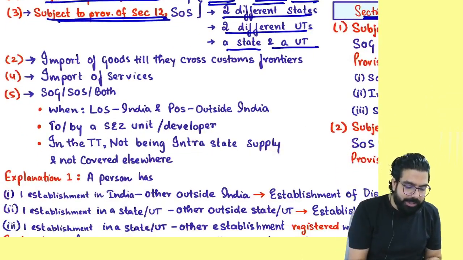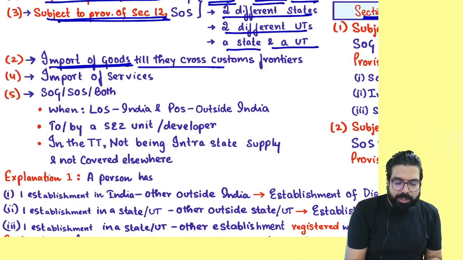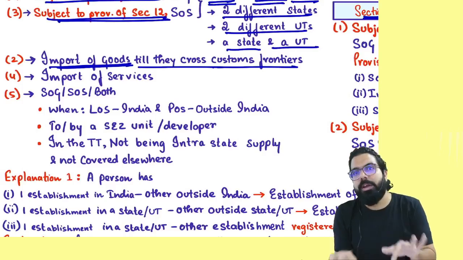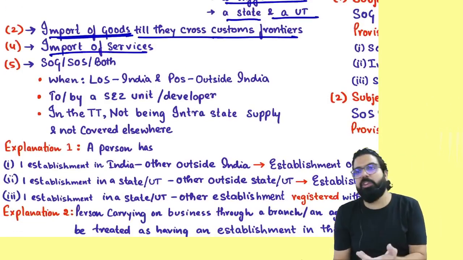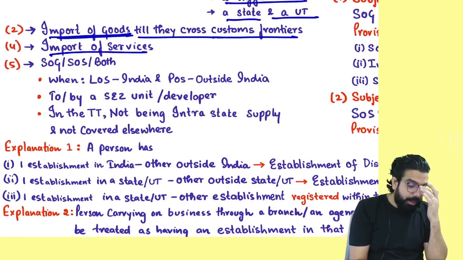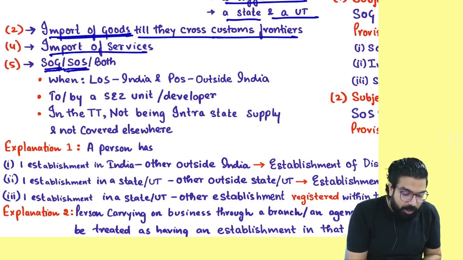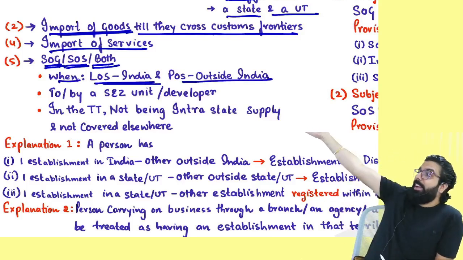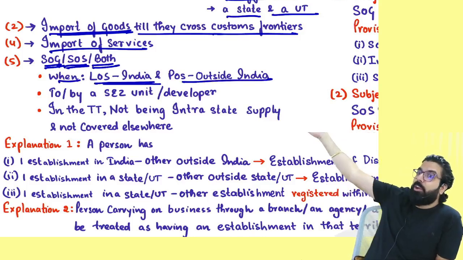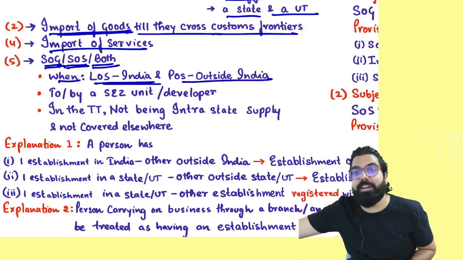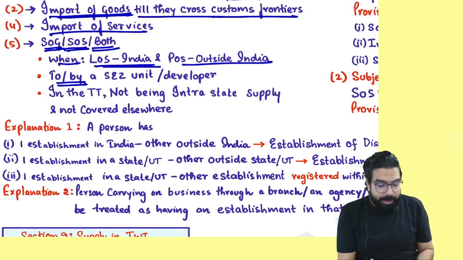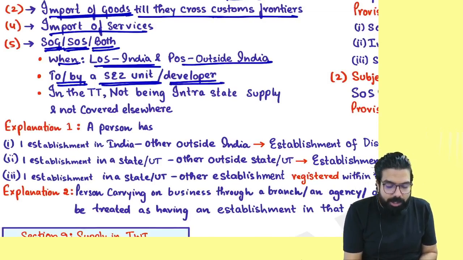Interstate. Then they went ahead and told importation of goods till they cross the custom borders. Always remember, importation of goods is what, everyone? Interstate. Importation of service is also what, everyone? Interstate. Supplying of goods or supplying of service or both, where location of supplier is in India and place of supply is outside India, intra or inter? Interstate.